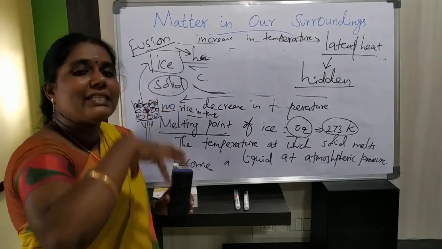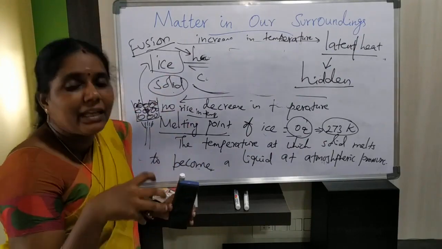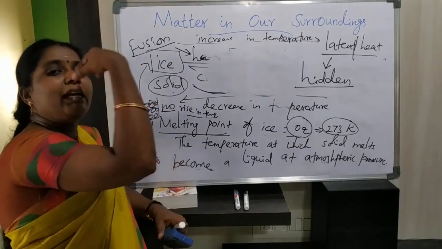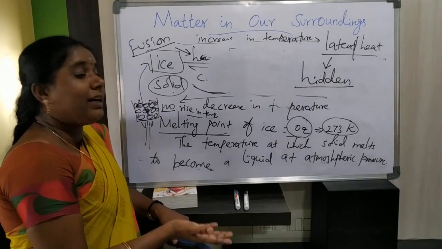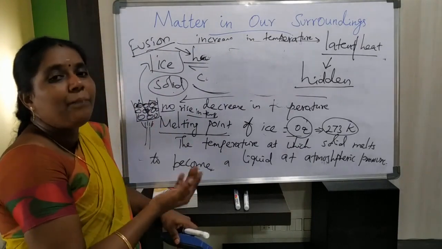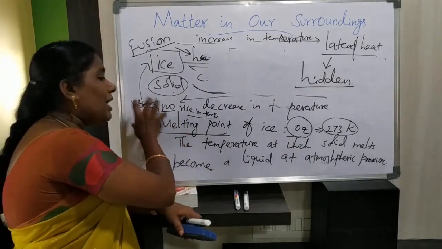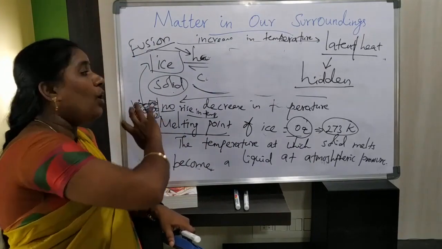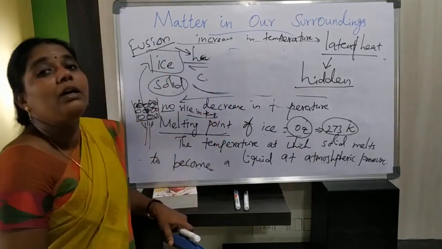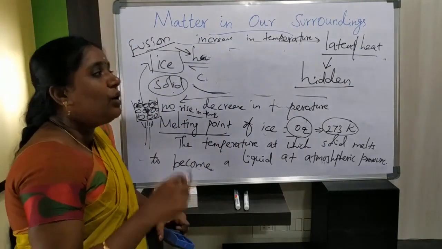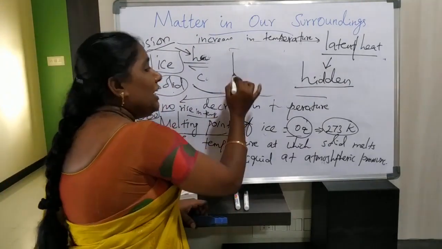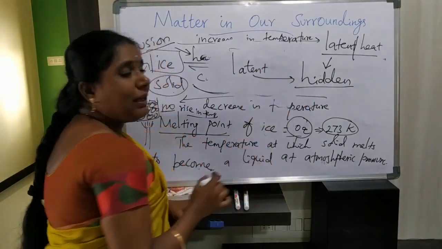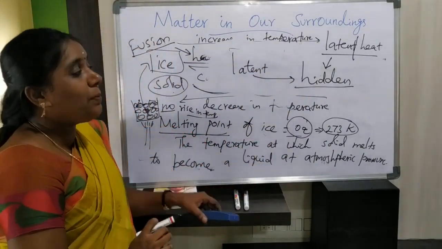That hidden heat is used to convert one state of matter into another state of matter. That means it overcomes the force of attraction between the ice particles. So that heat is called latent heat. The word latent means hidden.